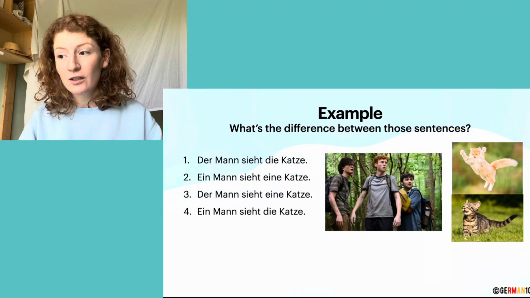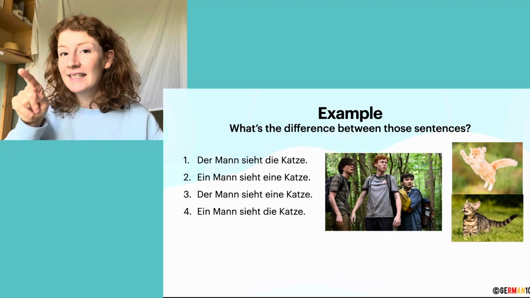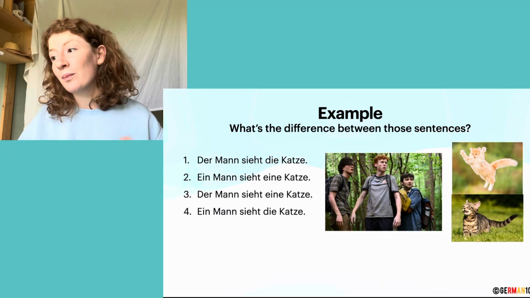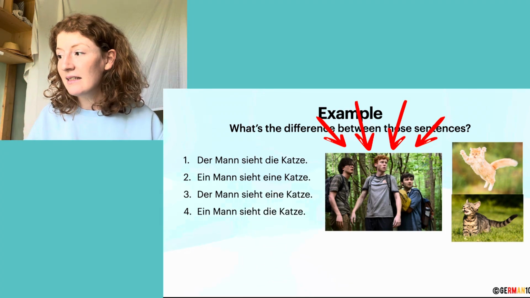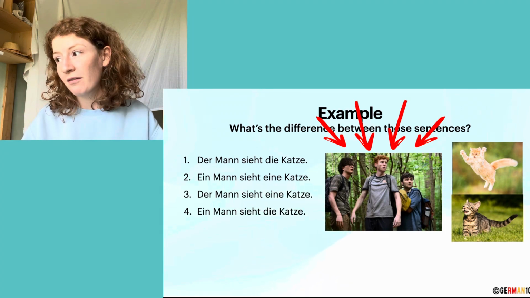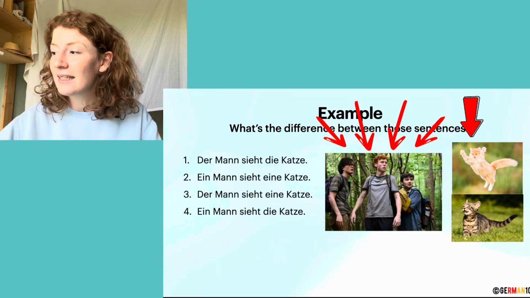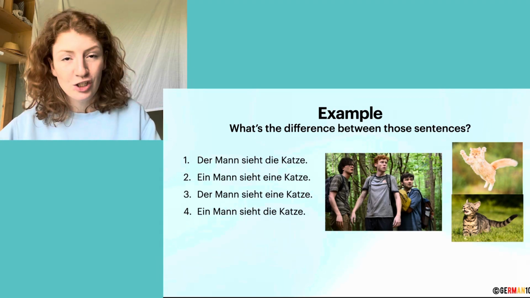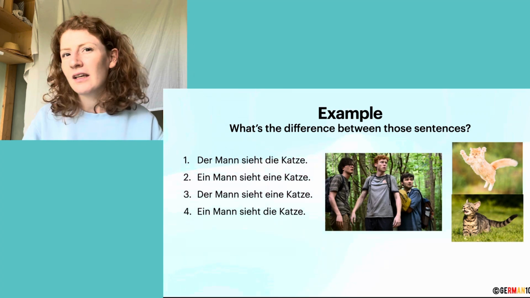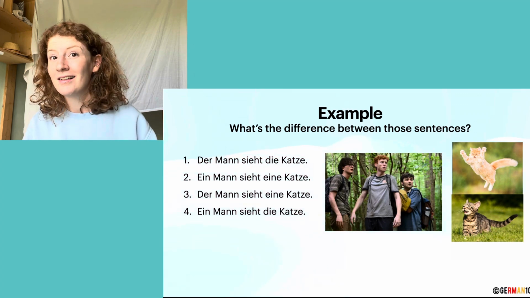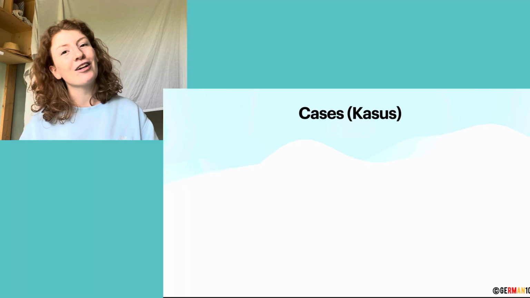And the fourth sentence goes, ein Mann sieht die Katze. So this one could be any of these men. A man sees the cat. So a specific one, the ginger cat. A man sees the cat, the specific one, the ginger one. Do you get what the difference between specific and unspecific articles are? I hope so. Let's talk about cases.